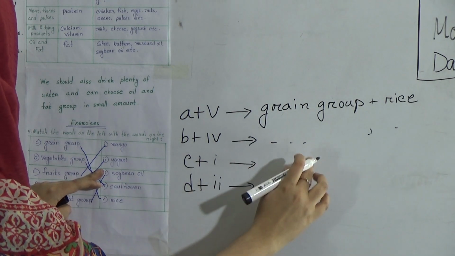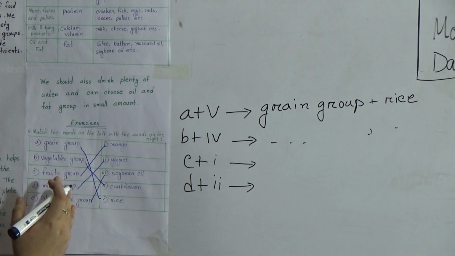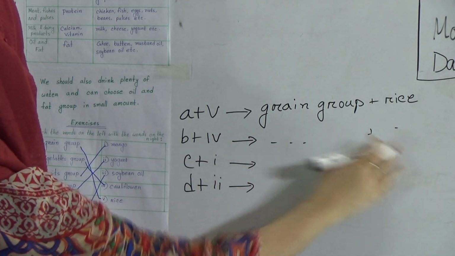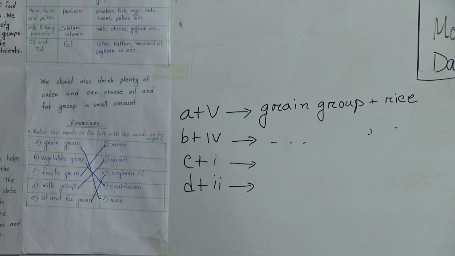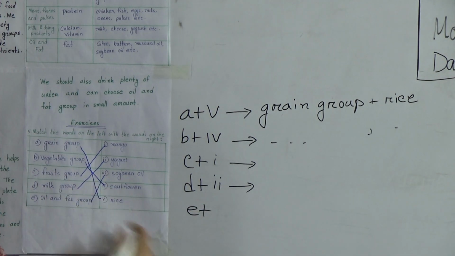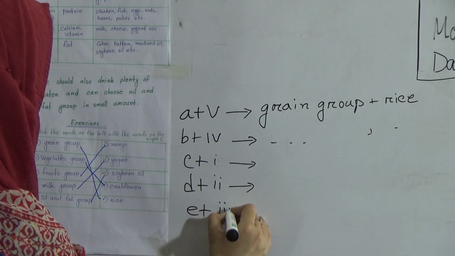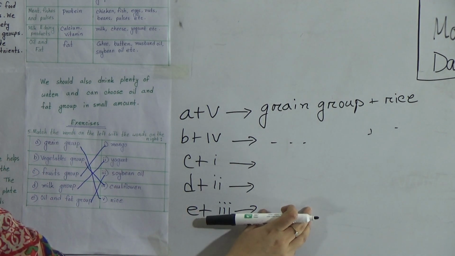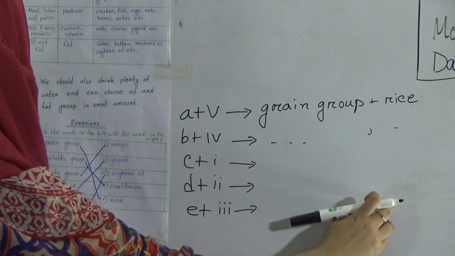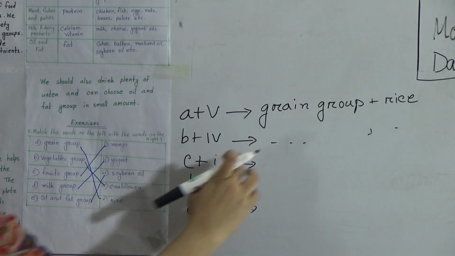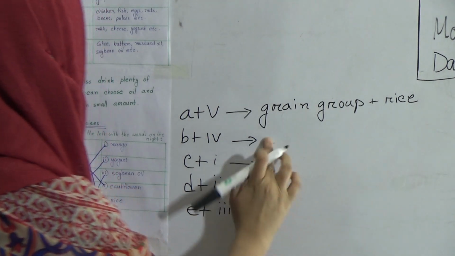Write the left side words, give a plus sign, and then write the right side words. After that, E will match with Roman number 3, and we will write the words here, put a plus sign, and write the right side word. Okay, I am writing the whole thing here.